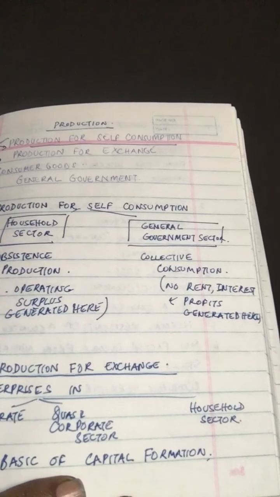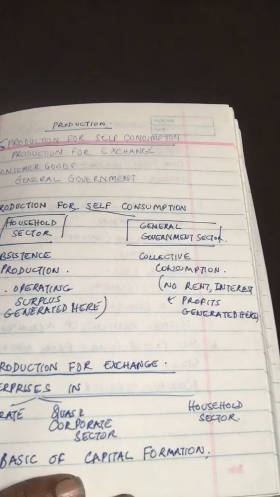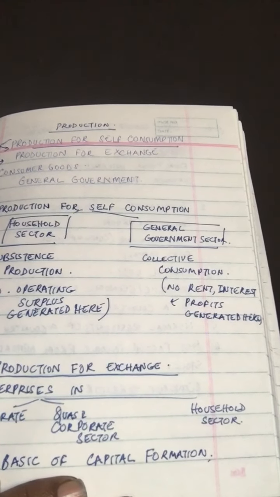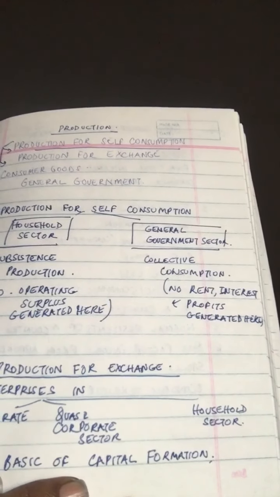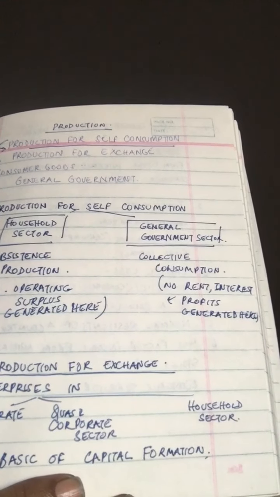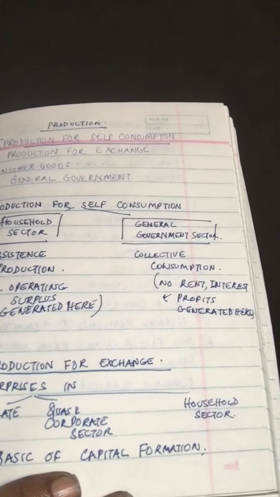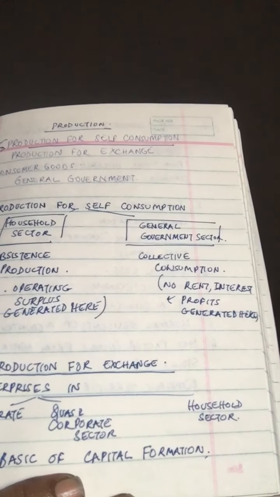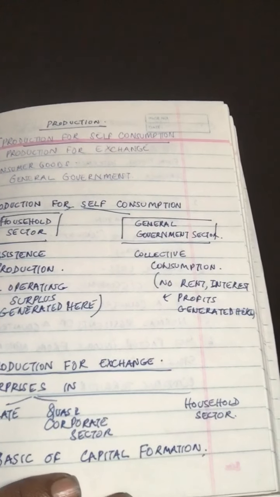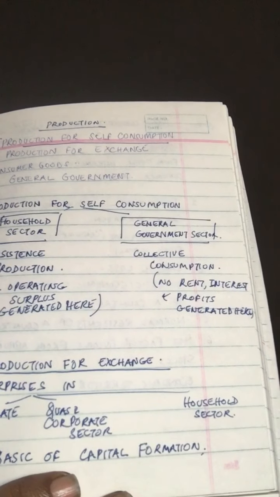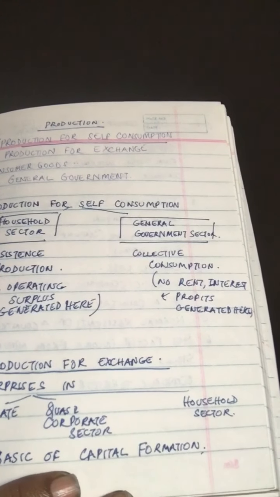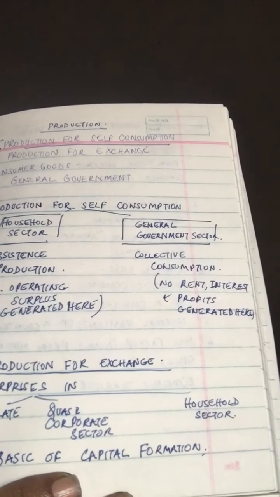So only two types of costs are involved in the process, that is value of goods and services purchased and wages and salaries paid to the employees. And when you talk about other costs such as rent, interest and profit in the general government production, well, it is not there. Therefore, the value of output of government is equal to the cost of producing it, and the value of goods and services produced is thus evaluated at cost.